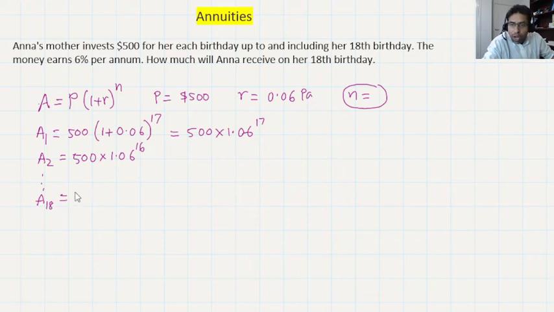So on the 18th birthday, how much interest will it gain? 500 times 1.06 to the power of 0.